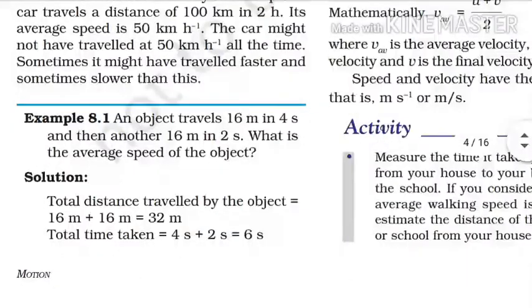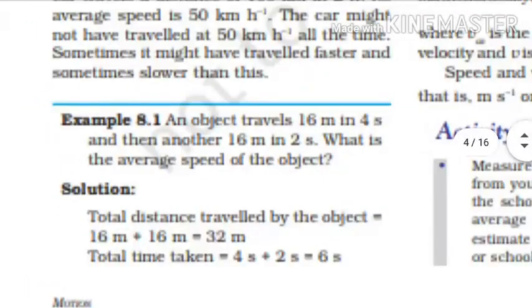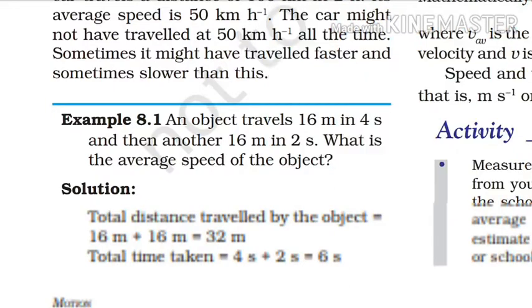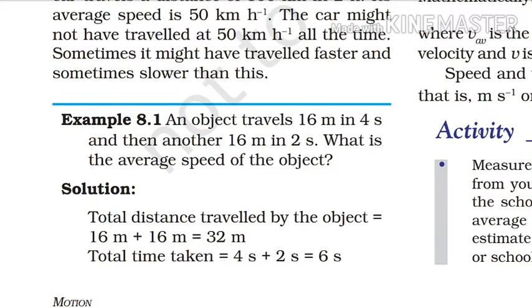Here is a question given in Example 8.1. An object travels 16 meter in 4 seconds and then another 16 meter in 2 seconds. What is the average speed of the object? Here we see that an object travels 16 meter in 4 seconds.